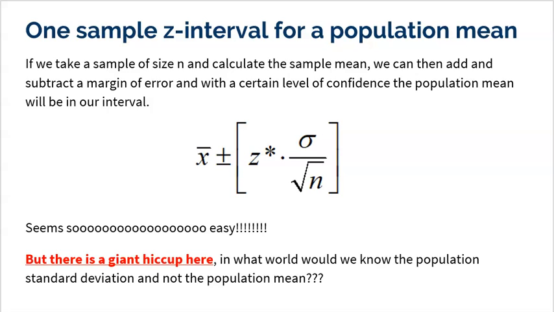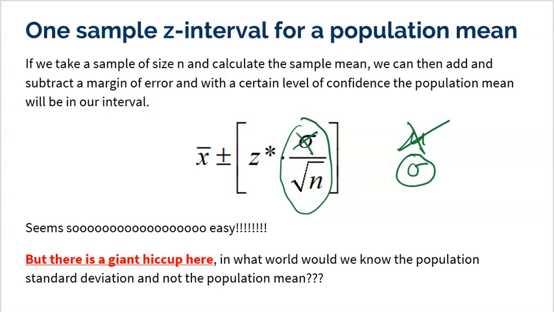Because there's one giant hiccup, and I hope maybe on your own you caught this. The formula for the standard deviation right here requires that I know the true standard deviation of the population, which, if we're going in blind, we don't know mu. Why would we know the standard deviation? I mean, the standard deviation tells you how far one fish is from the mean of all fish. Why would I know the standard deviation but not know the mean? That just seems silly. So the problem is that I can't use this.